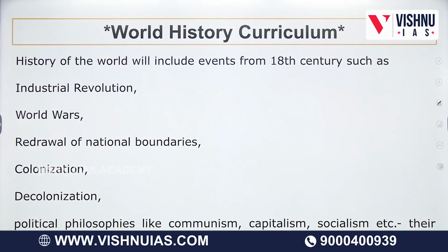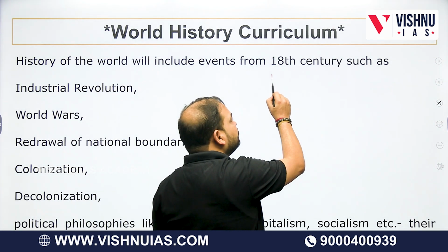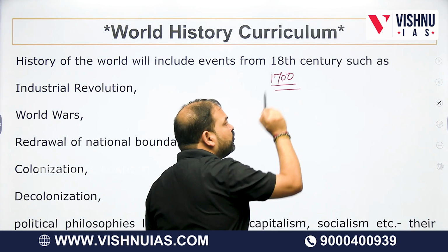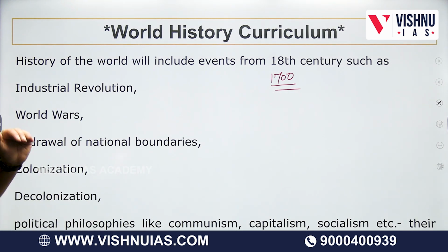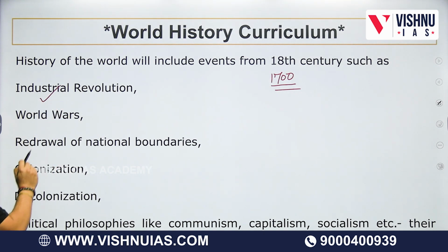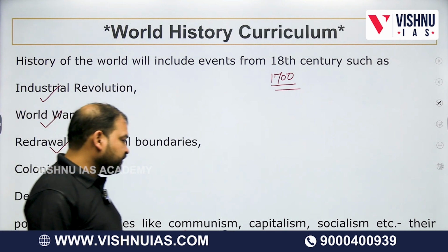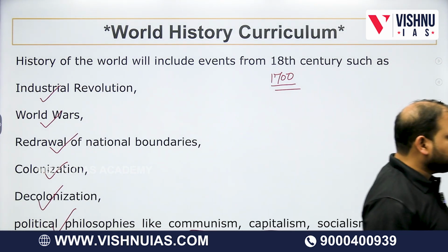UPSC mentions that history of the world will include events from the 18th century. See, 18th century means 1700 onwards. So any event that has happened from 1700 onwards. Now, if you see what they have written, they have written Industrial Revolution, World Wars, redrawal of national boundaries, colonization, decolonization, and of course the political philosophies like communism, capitalism, socialism, etc., etc.